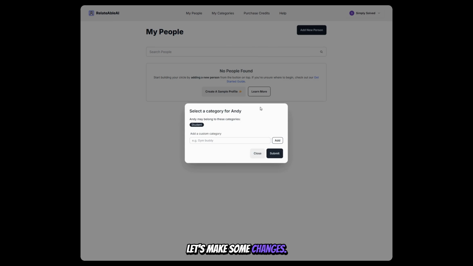Let's make some changes. I'm not completely happy with this. I'll remove this and add a category of my own called music student. All I have to do is click Add and then Submit. Once the new person is added, we'll take a look at their profile.